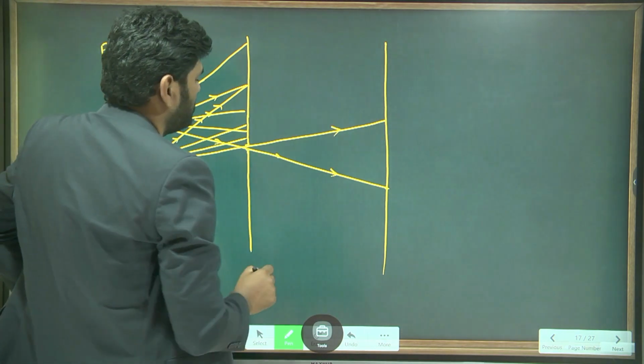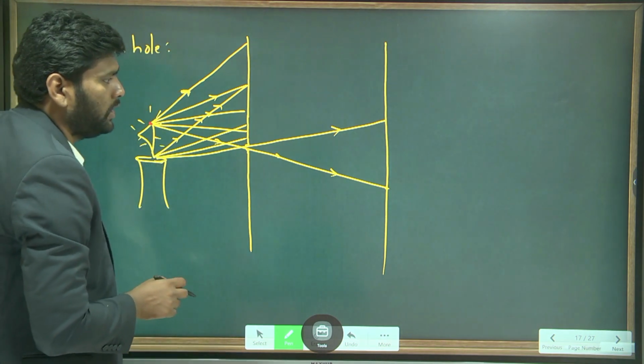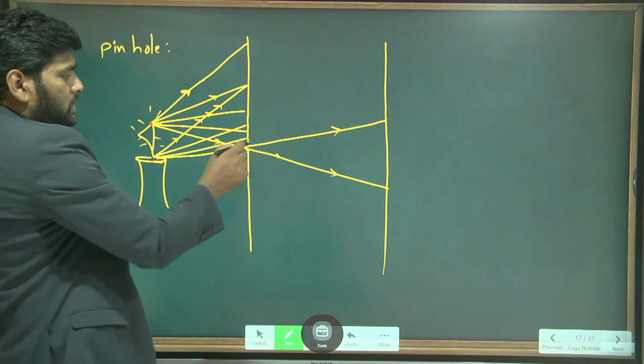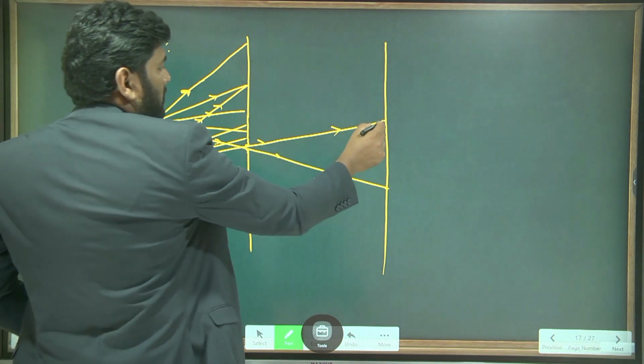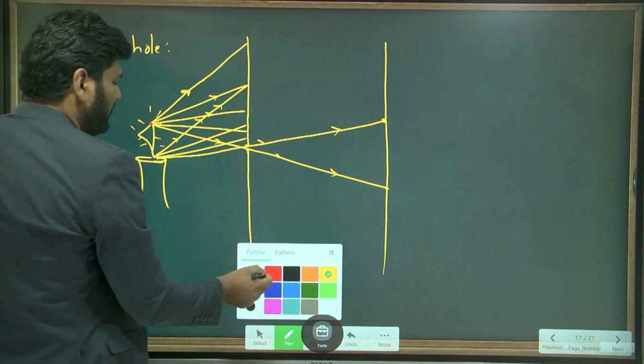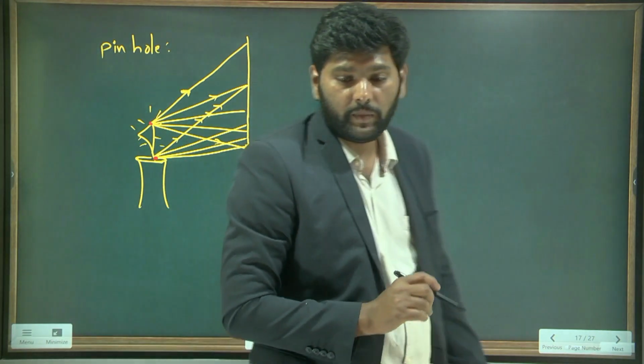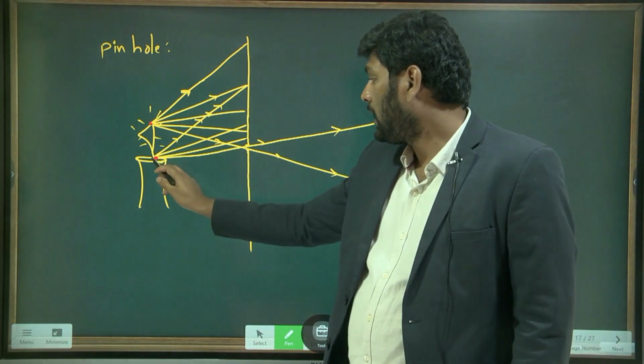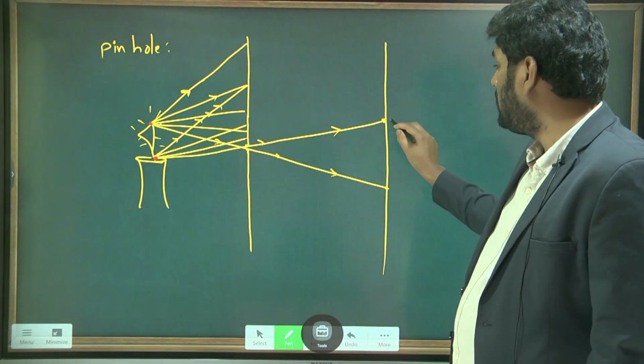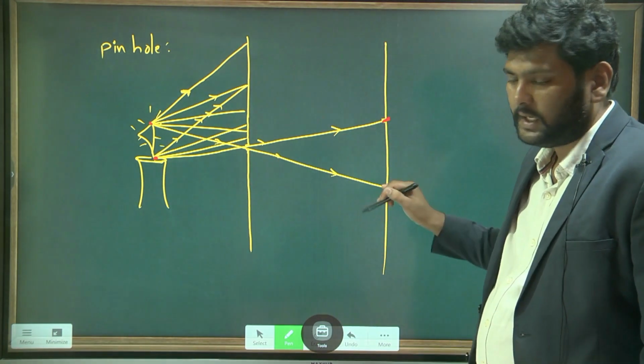So this way light rays are illuminated. This light ray will illuminate it here. But this is coming from where? This point, the bottom of the candle. It means the bottom of the candle appears where here? On the top side of the screen.